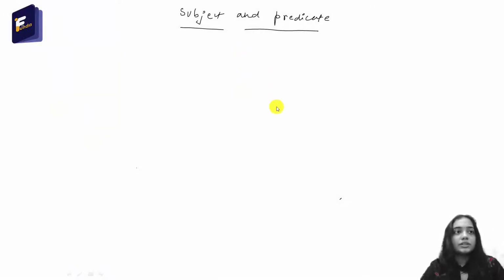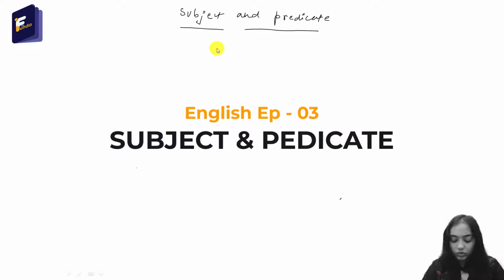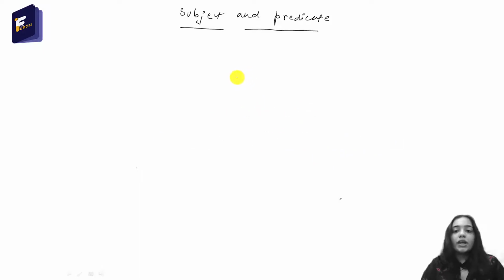So today we are going to discuss a very interesting subtopic of the chapter sentence, that is subject and predicate. Every sentence can be divided into two parts. That is the person or thing that we speak about and what we are speaking about the person or thing. So the first part is the person or thing that we are speaking about. The second part is what we are speaking about that person or thing.